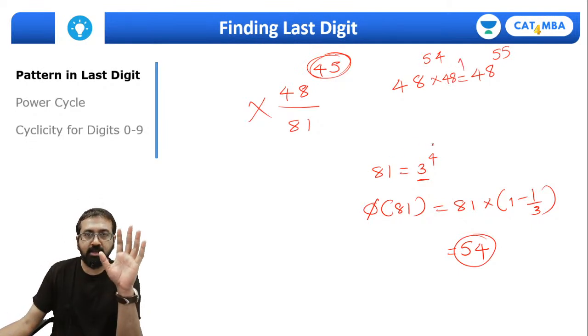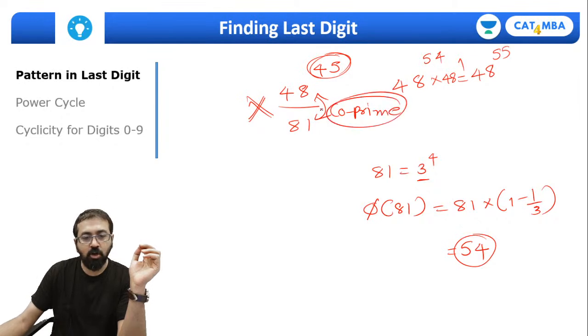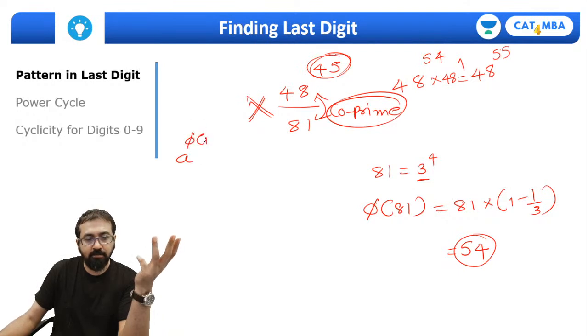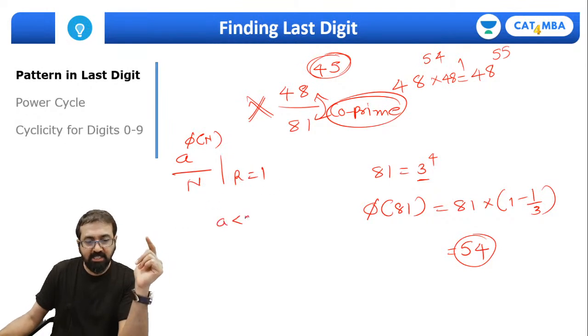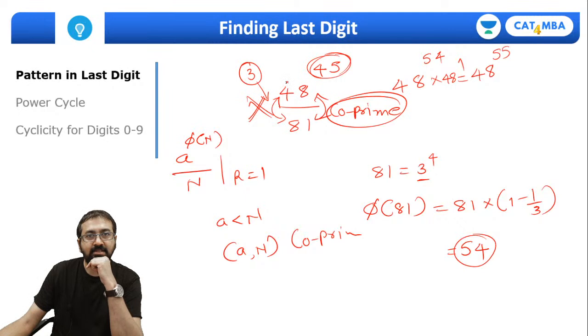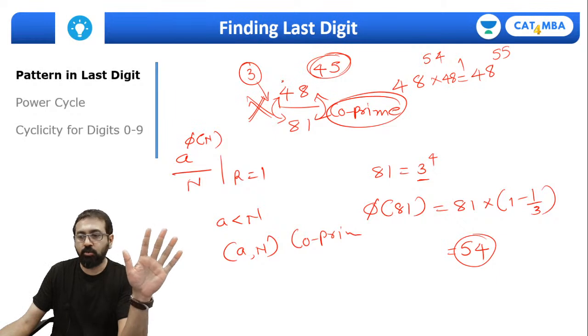Okay, acha, before that, I'm sorry guys. You can't apply Euler over here, because for Euler these two numbers should be co-prime. Forgot that. What is the Euler theorem? You know, a raised to phi of n divided by n, remainder will be 1, where a should be less than n and a and n should be co-prime. 48 and 81 are not co-prime. There is a common prime factor 3. Yes or no, guys? So done there itself. It's over. Are we clear? So don't apply Euler over here.